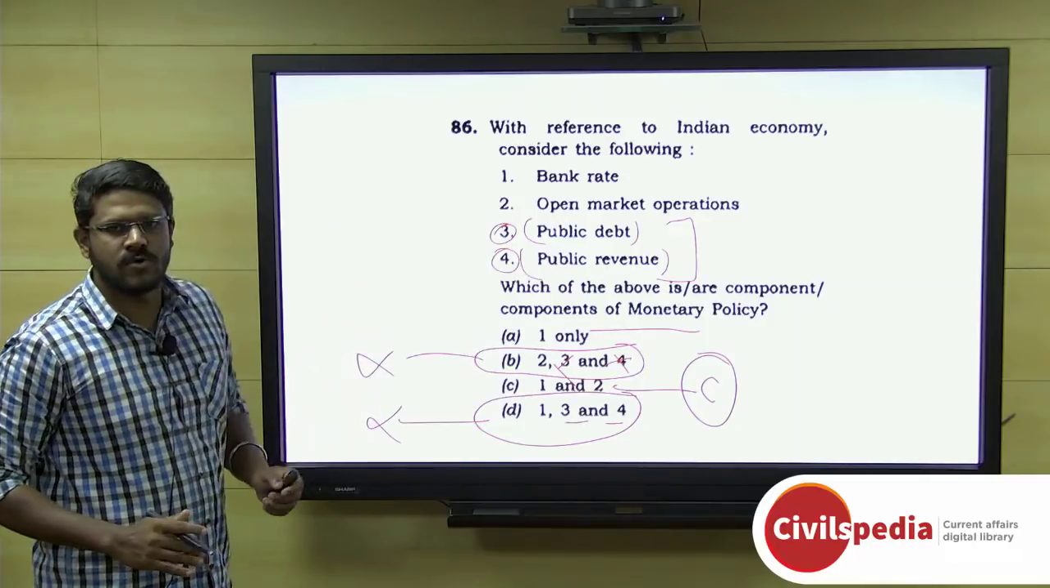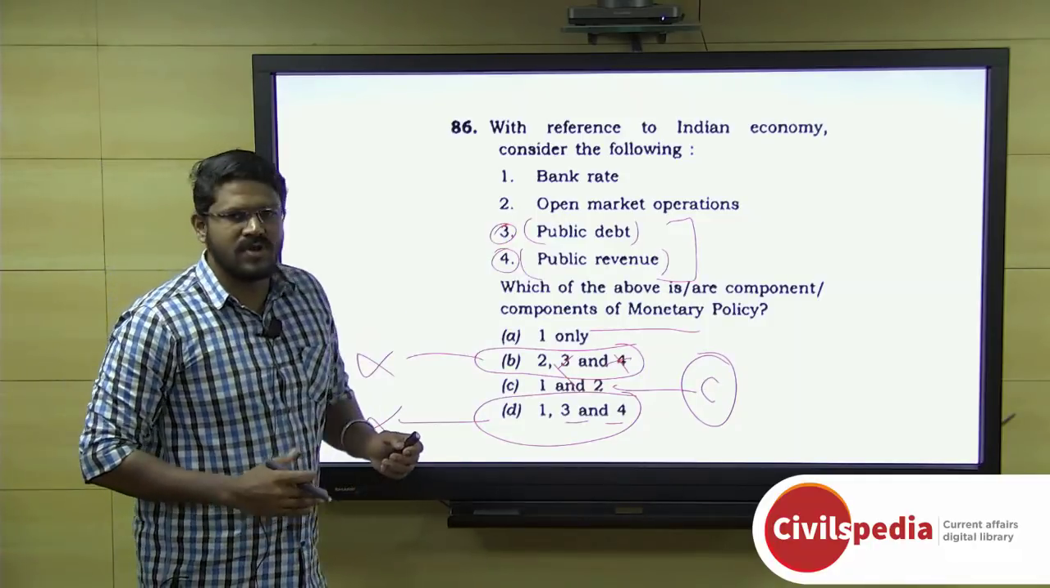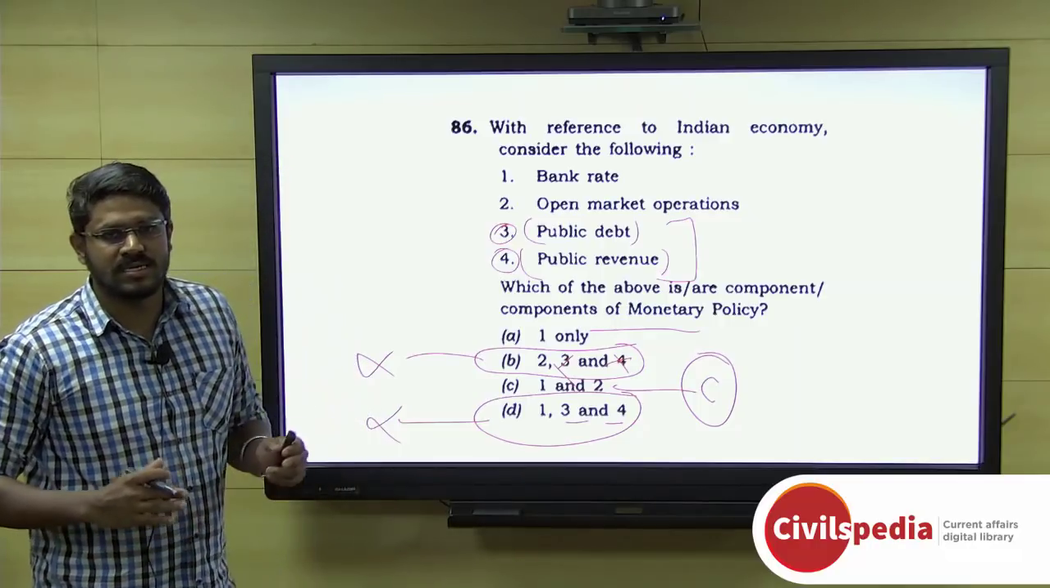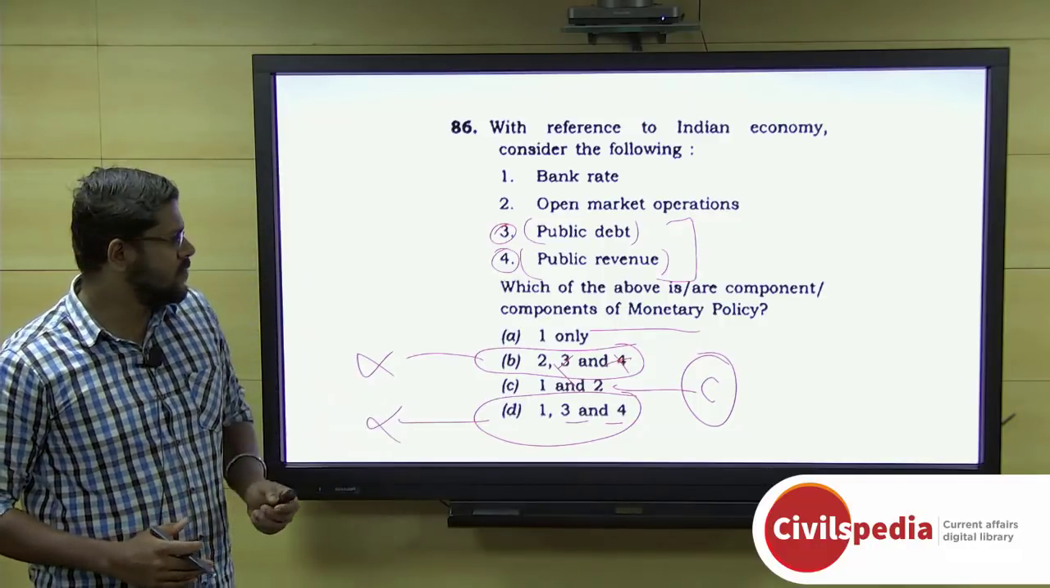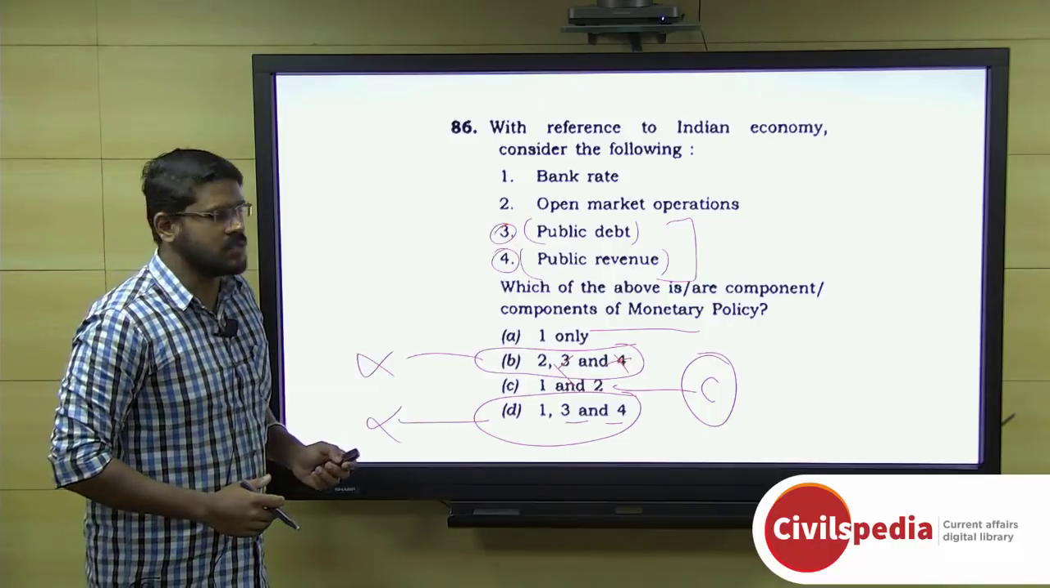With this, we come to the end of today's discussion. We discussed the witness protection scheme, the global carbon project, and the restricted area permit. And finally, there was monetary policy versus fiscal policy.